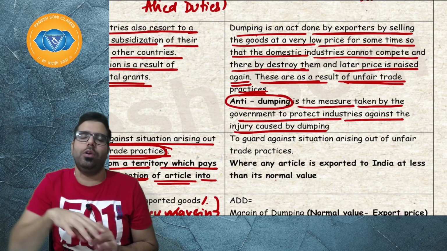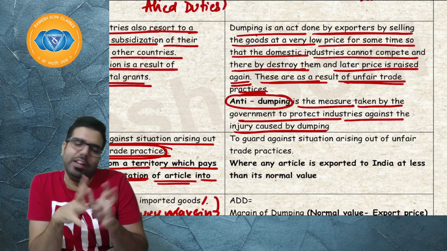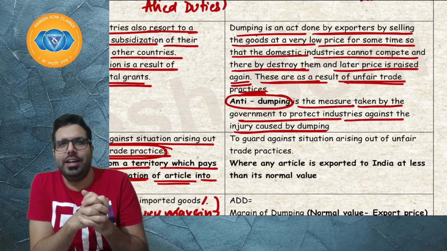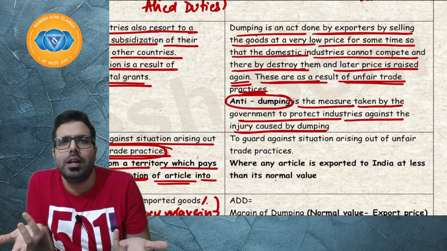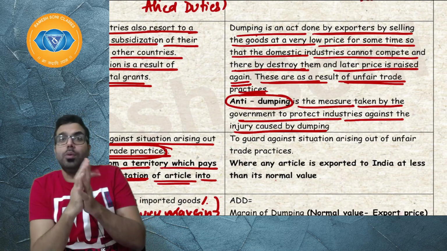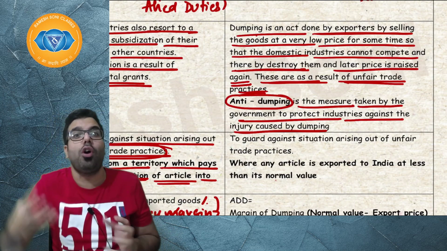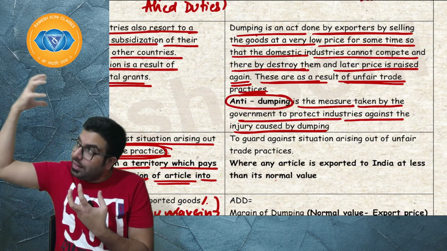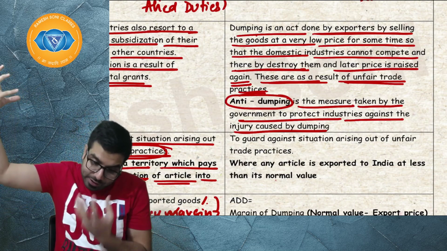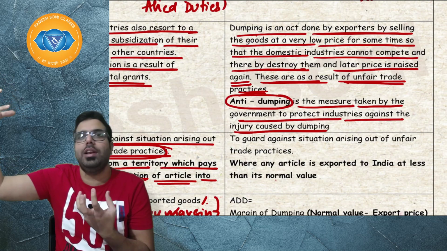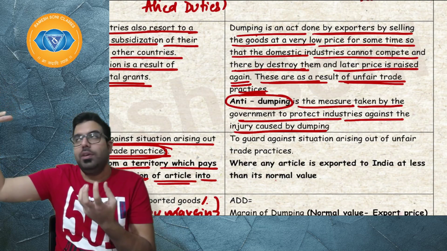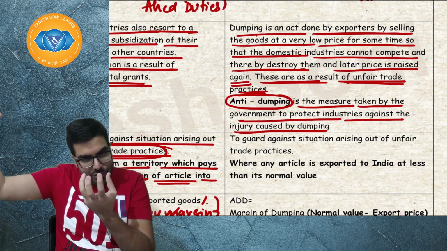Sir, he is dumping into India, but we are not being injured. There is no injury happening to any industry in India. Then why will the government impose any anti-dumping duty? So there has to be a causal relation, a cause and effect relationship. Because of the dumping there has to be an injury. Then the government will impose duty, which is the margin of dumping or injury, whichever is lower.